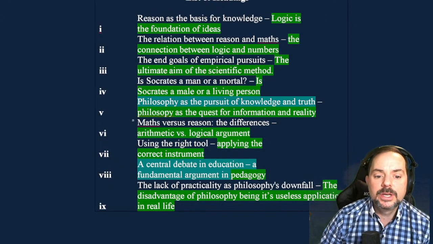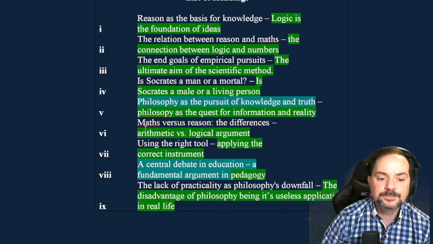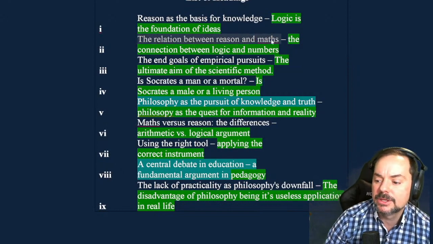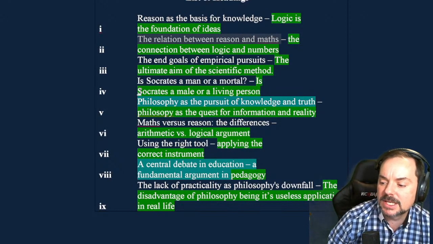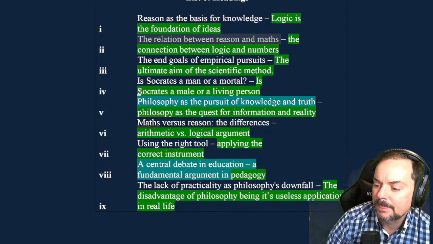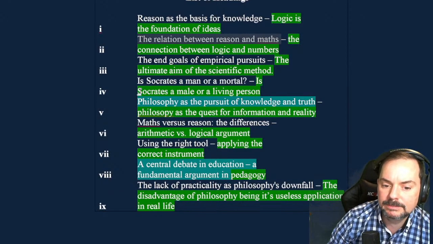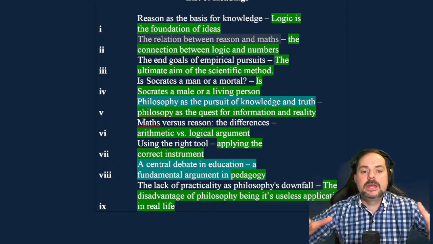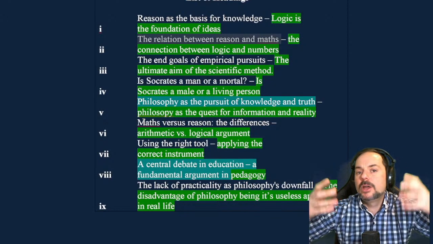So take a look again. So here right away I see math versus reason, the differences. I don't know about that. And then here I see the relation between reason and math. So Simran says number 2 is better. Lena agrees. Nuthan says number 2 is better. Yeah, absolutely, because it's more about the relationship, the similarity, not the difference.